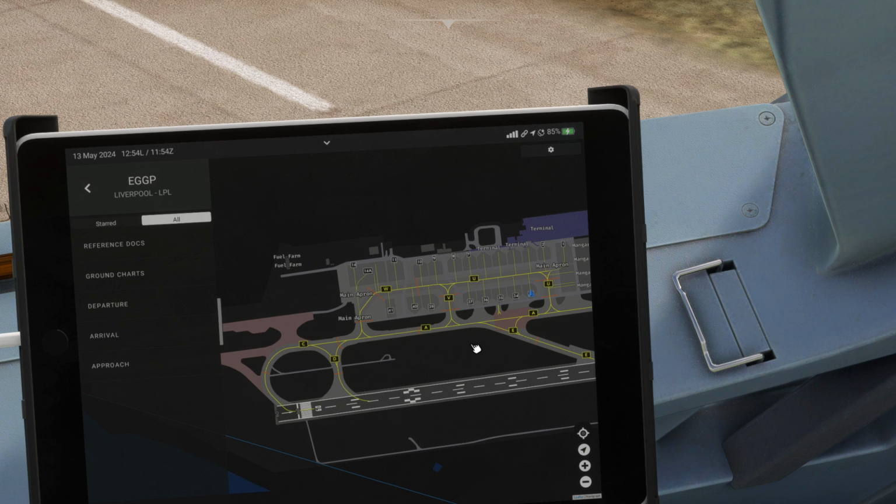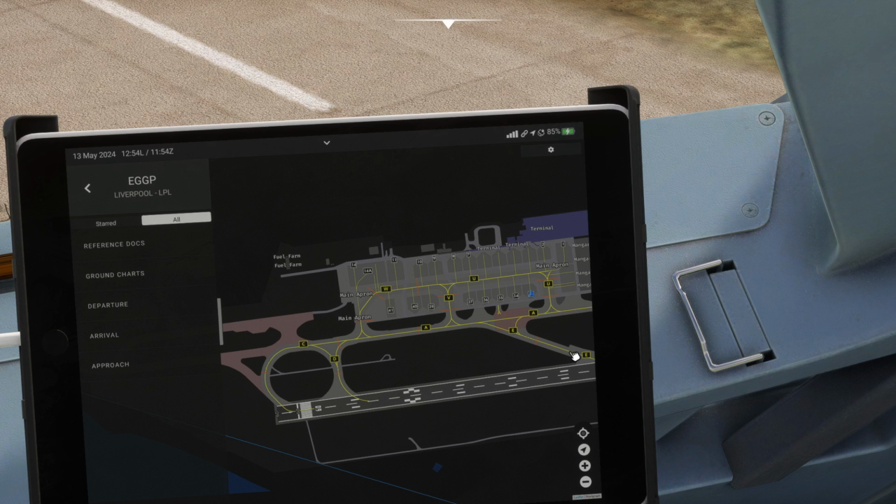And then what I'm also going to do is, it'll probably give us a taxi via Charlie for a full length departure. I've done my calculations, and we're going to ask for an intersection departure Delta to see if we can request that and get the AI air traffic control to recognize it. Again, at the moment, intersection departures and requests like that are not something that you can do with canned air traffic control programs, but this is where the interactiveness of SayIntentions is really meant to come into its own.